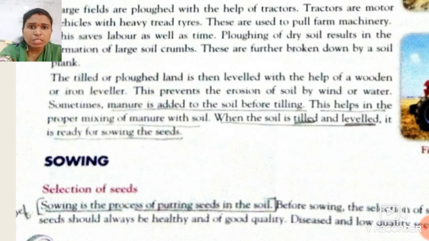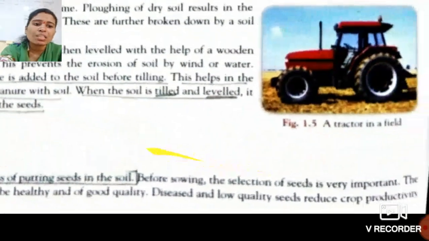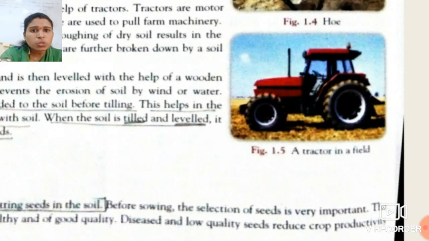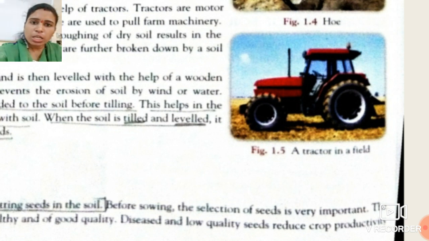Okay students, if the seed is diseased and low quality, then these seeds will reduce your crop production. If you use diseased and unhealthy seed, that can also reduce your crop production. So to avoid this kind of thing, we first have to select healthy seeds so that we get a large amount of healthy crops.